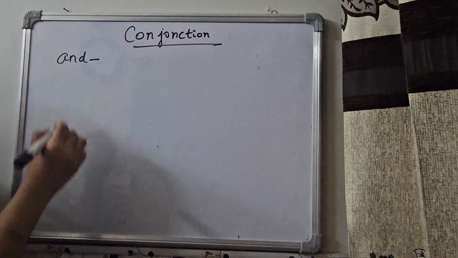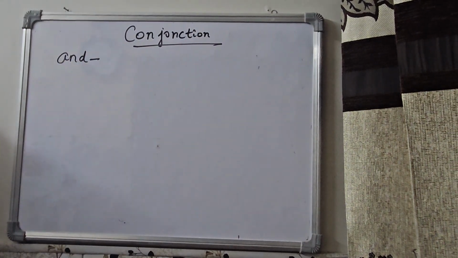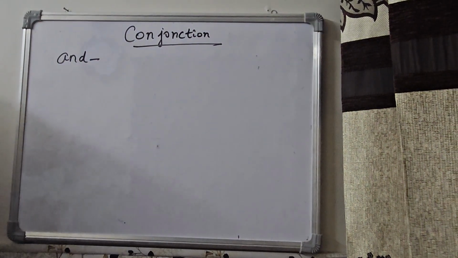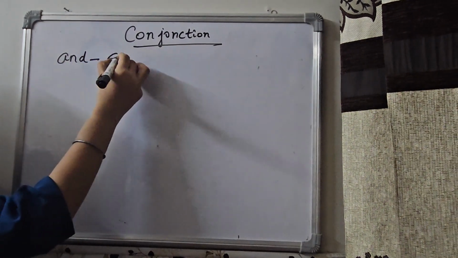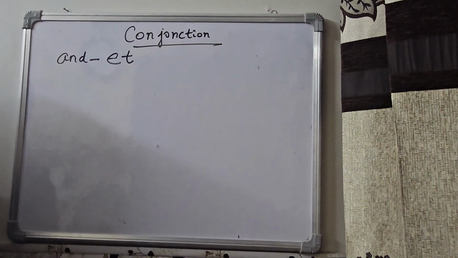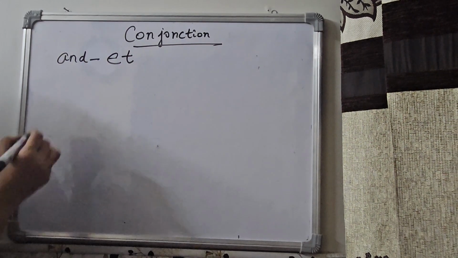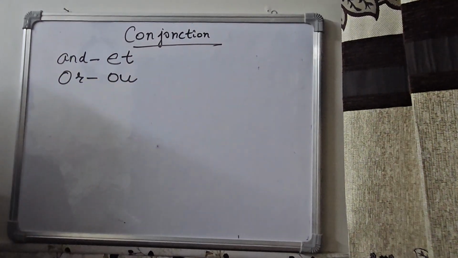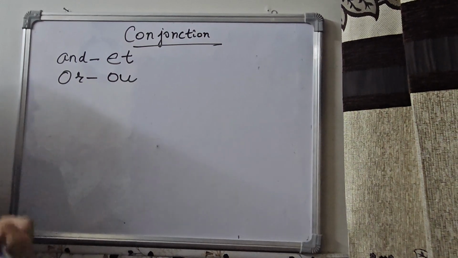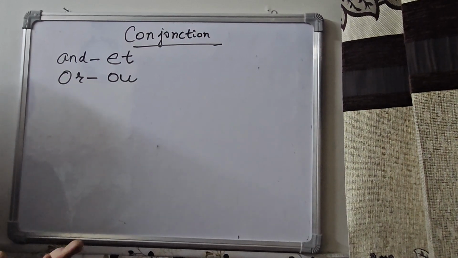First we'll talk about "and". When we use "and", it's basically for similar things, like if you want to say we want bread and butter, both, like similarity. So in French we say et. Or if we want to say "or", like if I want tea or coffee, meaning I want this or that, so "or".